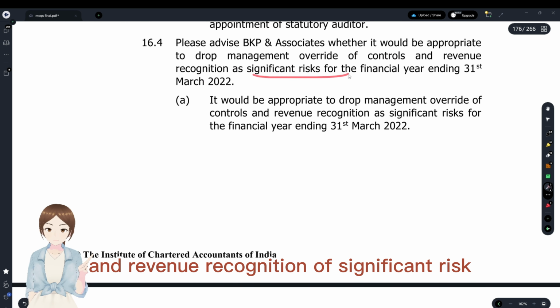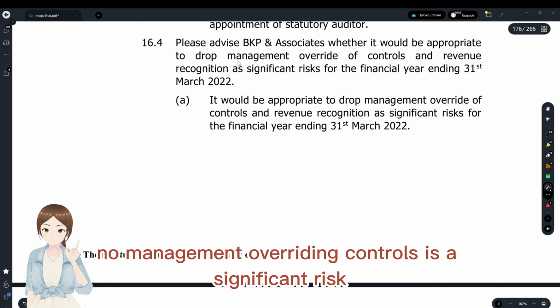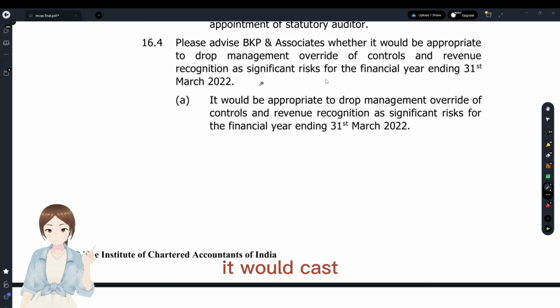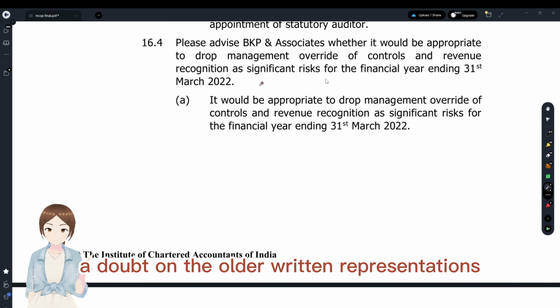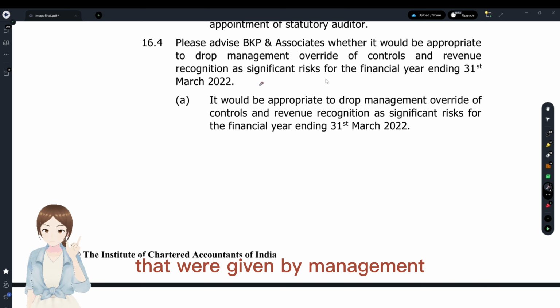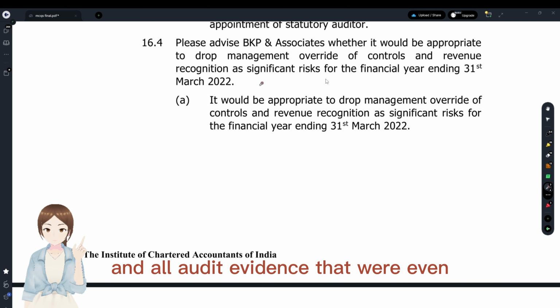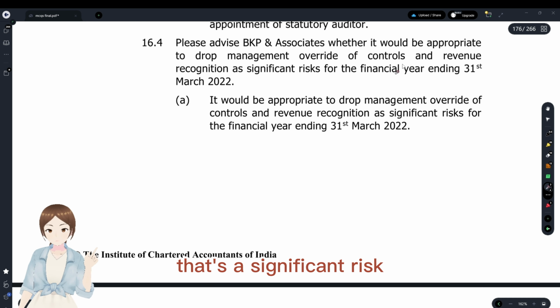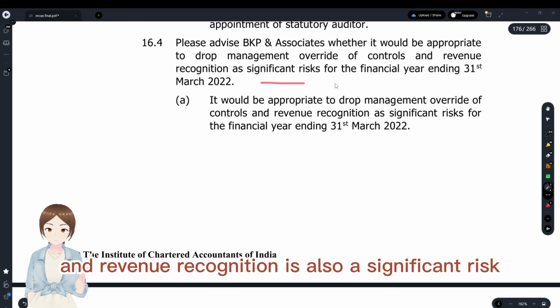And please advise whether it would be appropriate to drop management override of controls and revenue recognition as significant risks. No, management overriding controls is a significant risk. It would cast a doubt on the integrity of the management. It would cast a doubt on all the written representations given by management and all audit evidence obtained in the audit. That's a significant risk, and revenue recognition is also a significant risk.